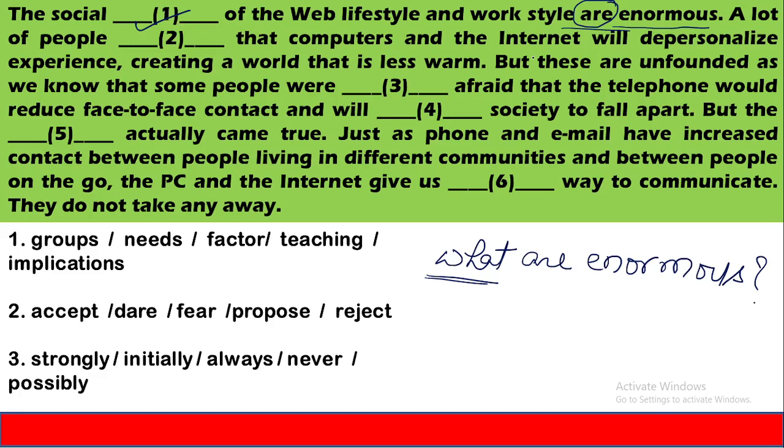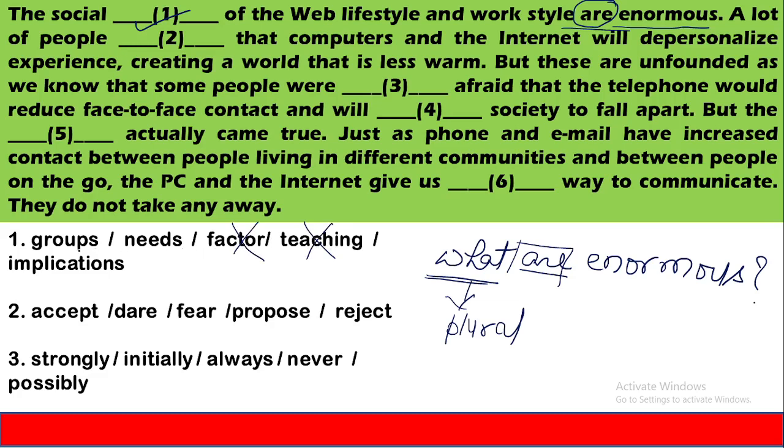You can raise the question again. I will say, try to raise the question in such kind of sentence over the WH word. It will give you an idea about the subject that will come for this helping verb, and that subject will be the answer. So as you can see, what are, since it's a plural verb, this what has to be plural in form. So from among the given options, we can eliminate easily. This is singular form. This is also singular form. We can eliminate both these options easily.